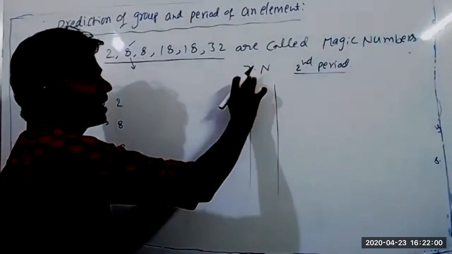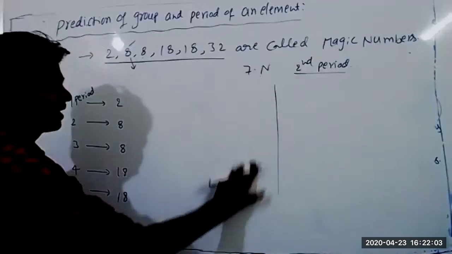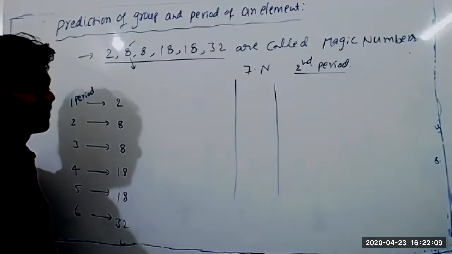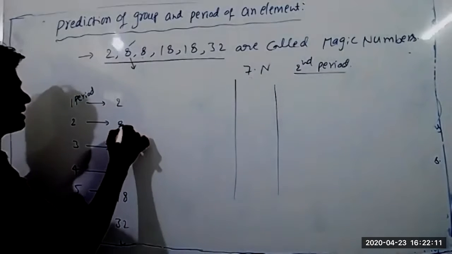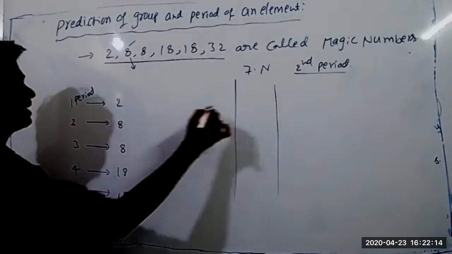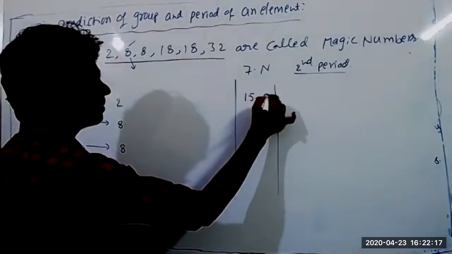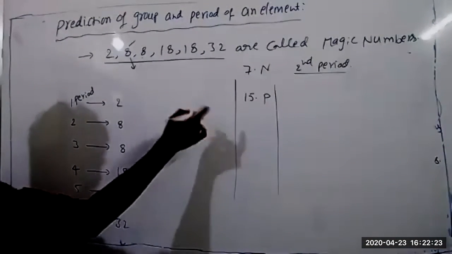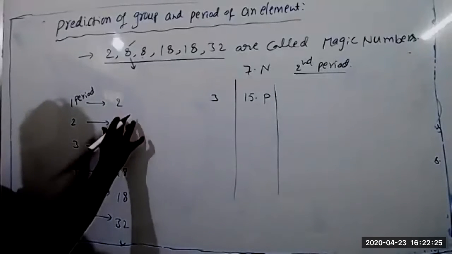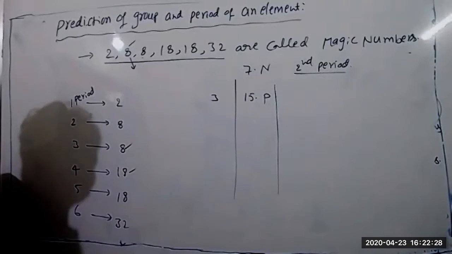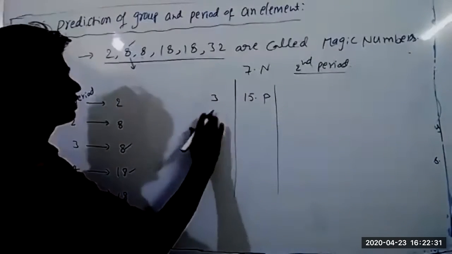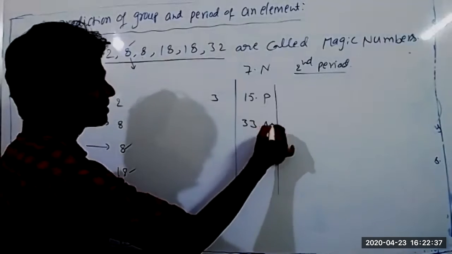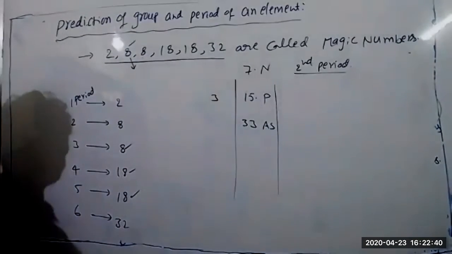Now, the nitrogen atom belongs to the 2nd period, atomic number 7. The next element in the group: what is its atomic number? You need to add 7 plus 8, which is 15. 15 is phosphorus. It comes under the third period. Next, we need to add 18 as we go into the fourth period. 15 plus 18 is 33. So the element is arsenic.